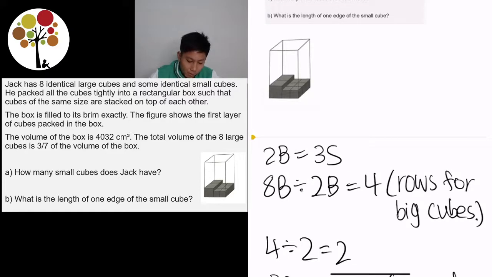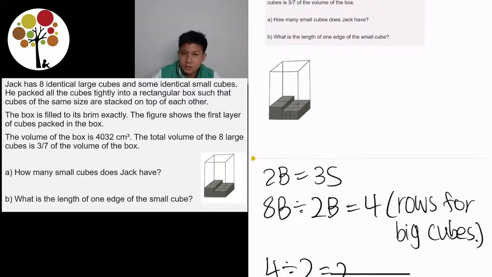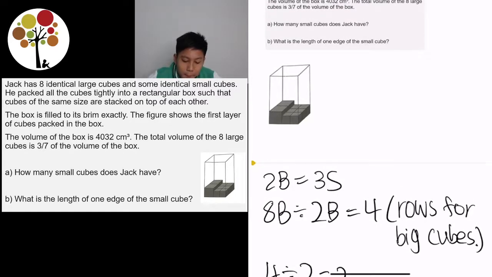Question B. What is the length of one edge of the small cube? In order to find the length of the small cube, the first thing we need to do is find out its volume. In the third paragraph, they say that the volume of the box is 4032 cm cube and the total volume of 8 large cubes is 3/7 of the volume of the box.